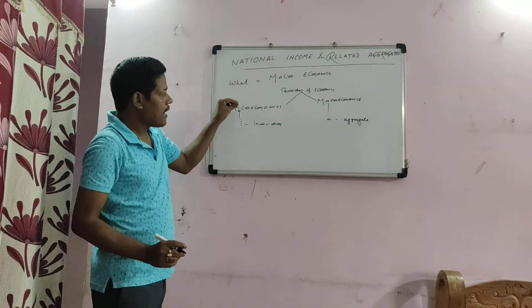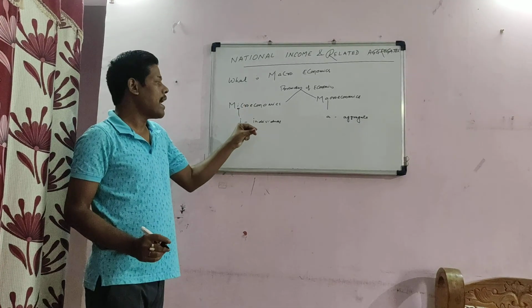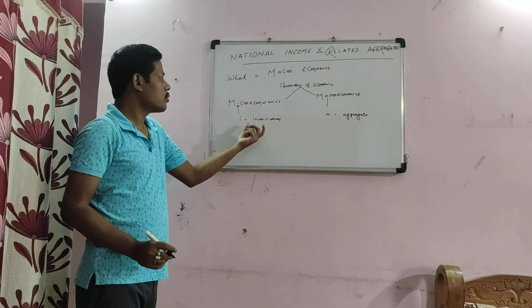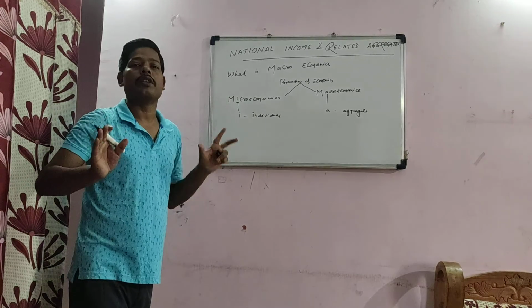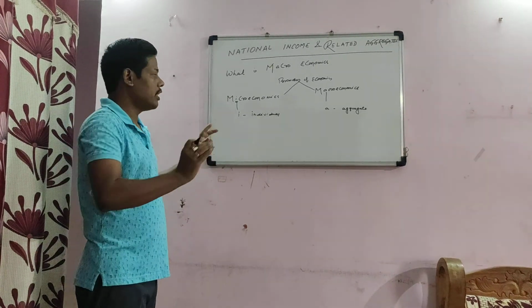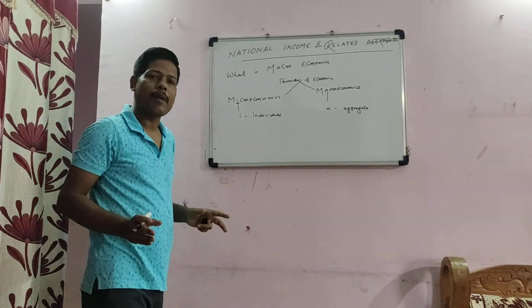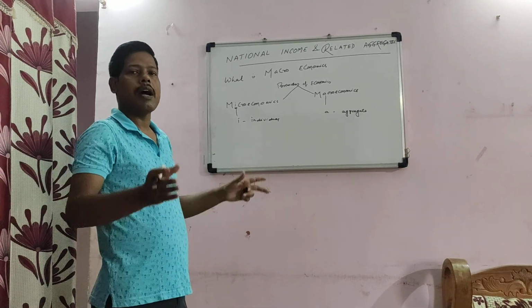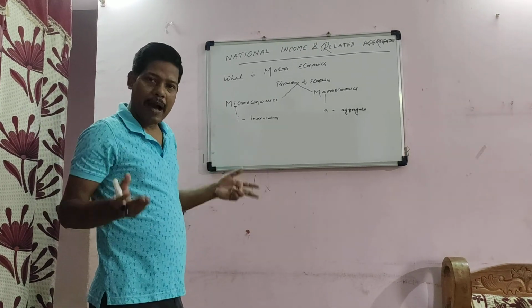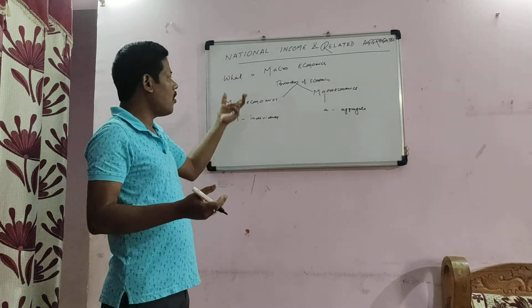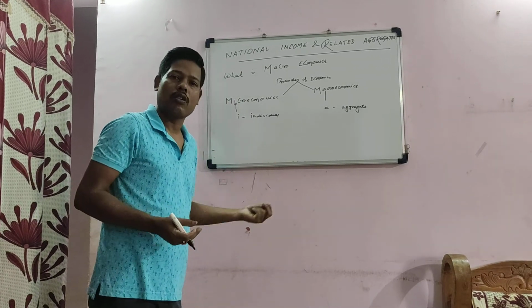So microeconomics is that branch of economics which deals with individual economic units, like individual demand, individual supply, market demand, market supply, market price determination. All these are concepts of microeconomics.